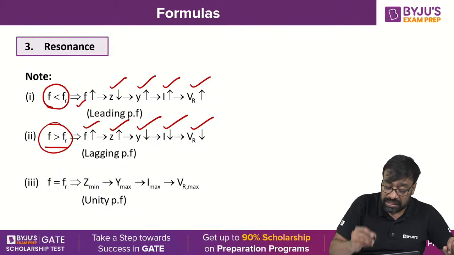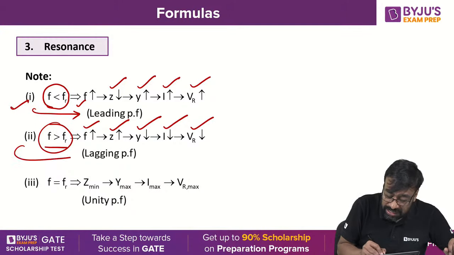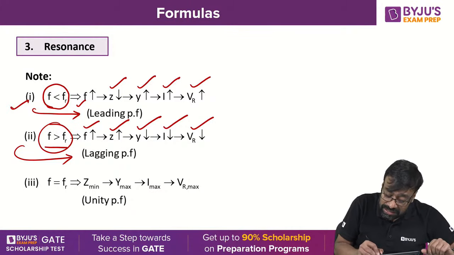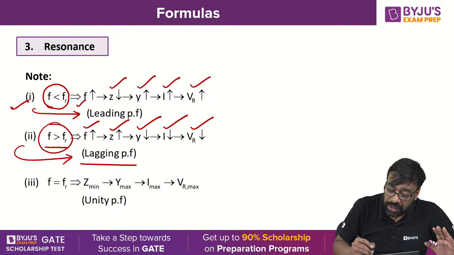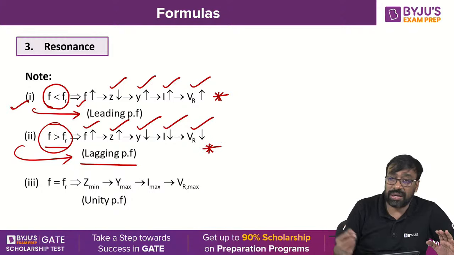In the first case, the circuit acts like a leading power factor circuit. In the second case, when frequency is greater than the resonant frequency, the circuit behaves like an inductive or lagging power factor circuit.